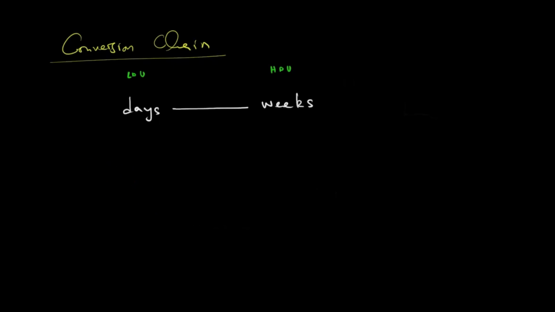Then paline rataisa pakati apa, we have to know how many days do we have in weeks. We have 7 days in a week. Then what happens when we are converting from a lower degree unit to a higher degree unit? Kana tichibva ku lower degree unit tichienda ku higher degree unit, what we have to do is we have to divide by 7.